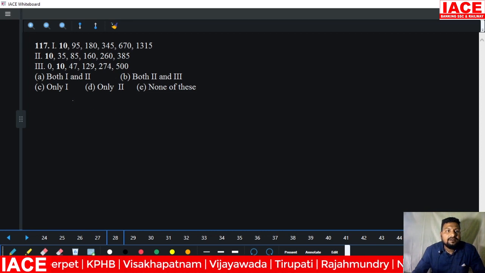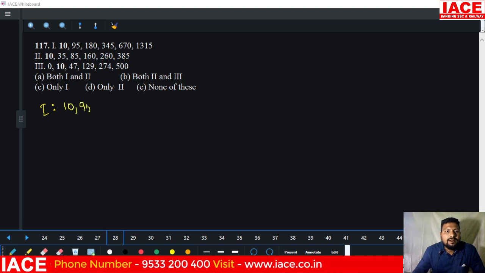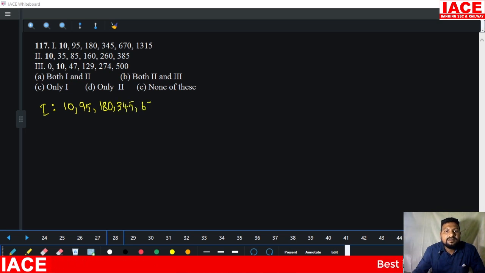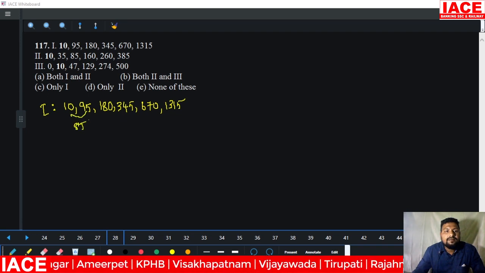Next, 117, statement 1: 10, 95, 180, 345, 670, 1315. Out of this, what is the bold number? 10 is the bold number. We have to check whether 10 is correct or wrong. Look at the differences: here the difference is 85, and here the difference is also 85.